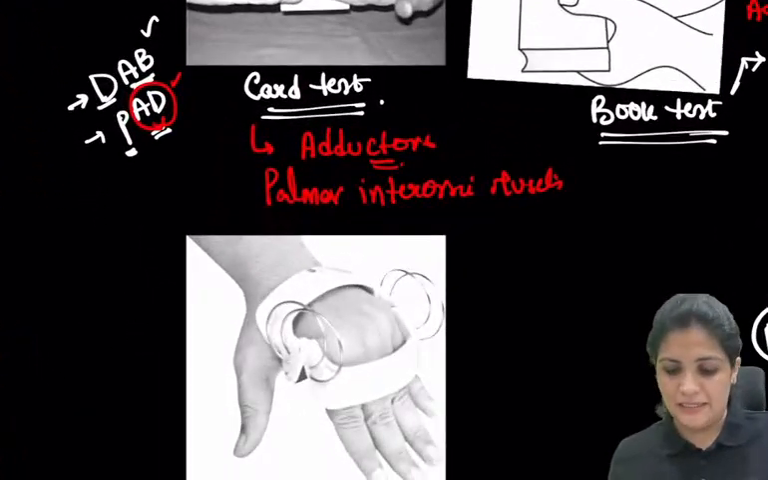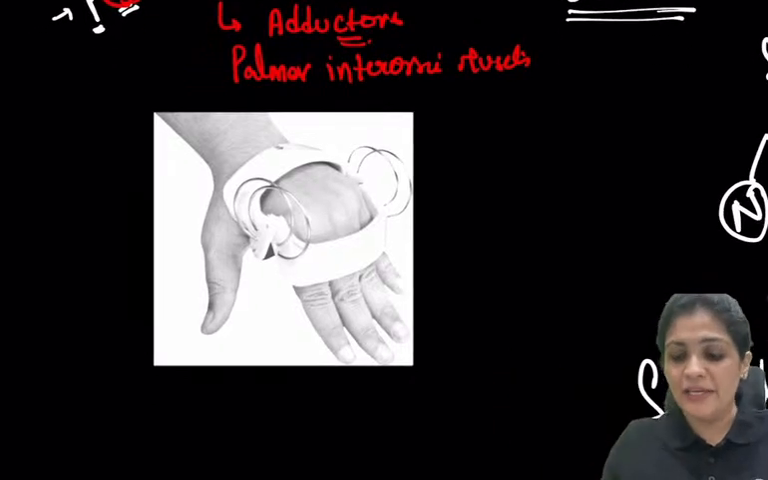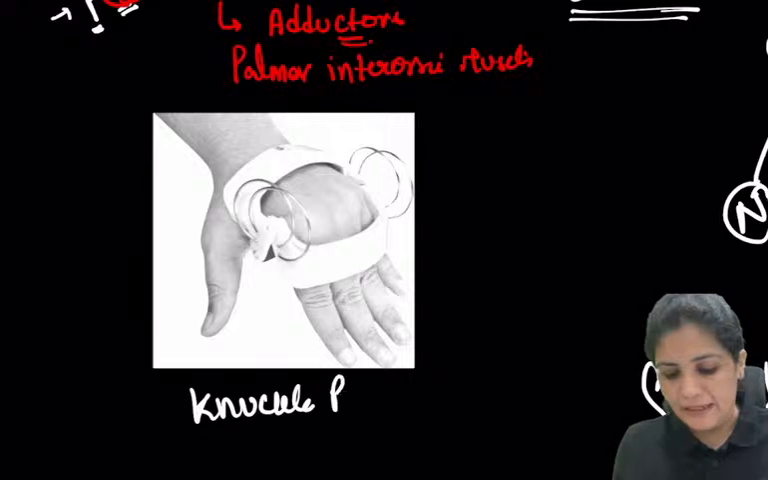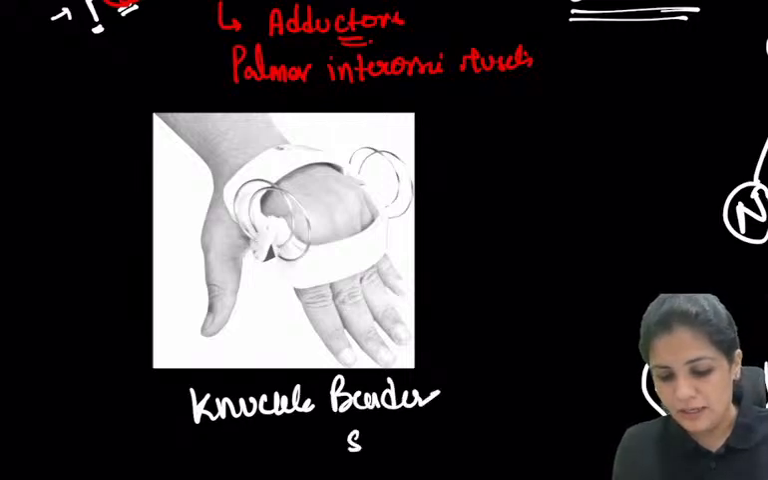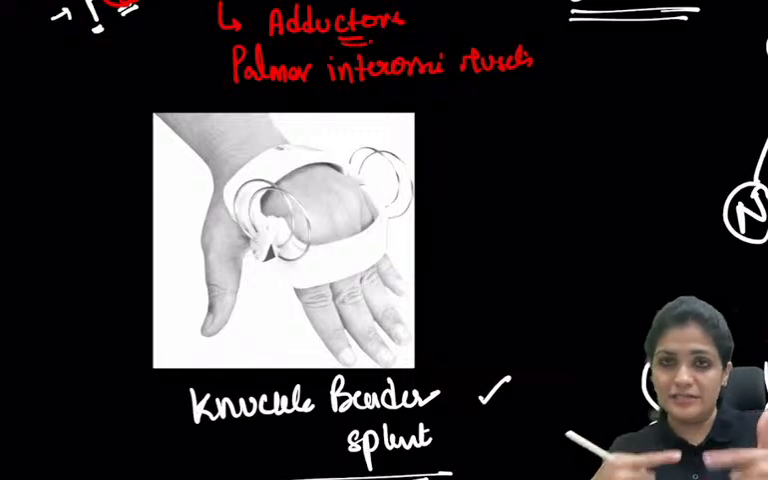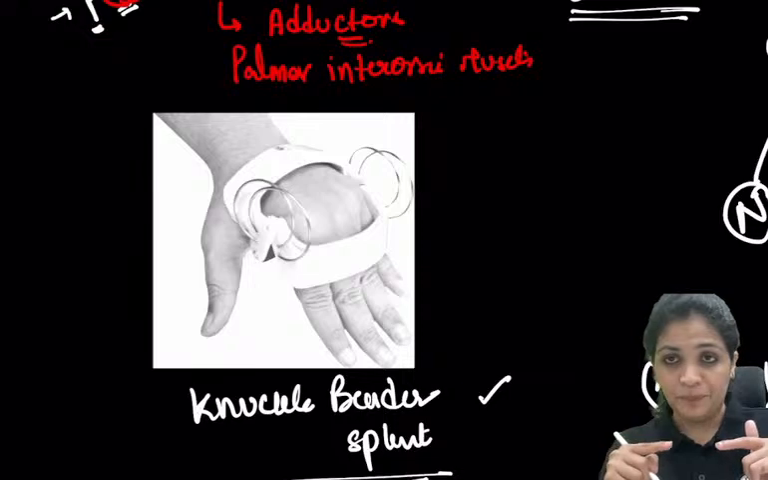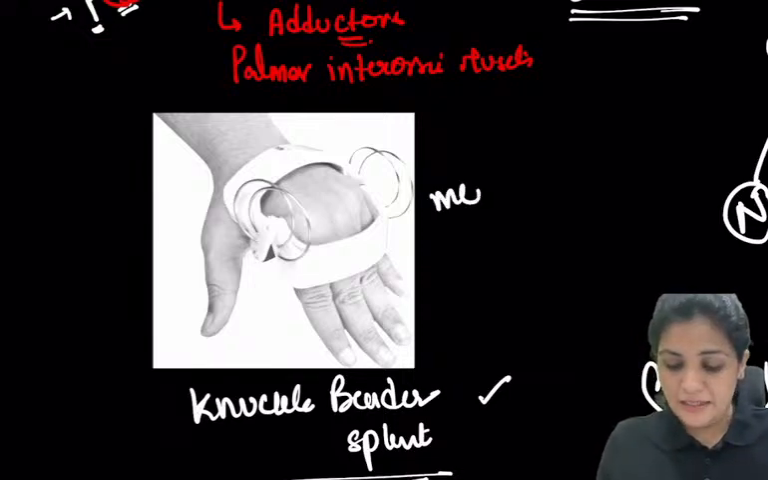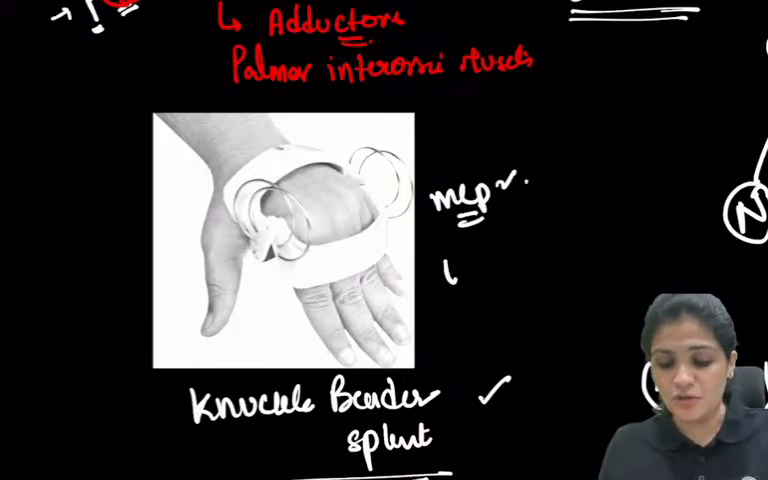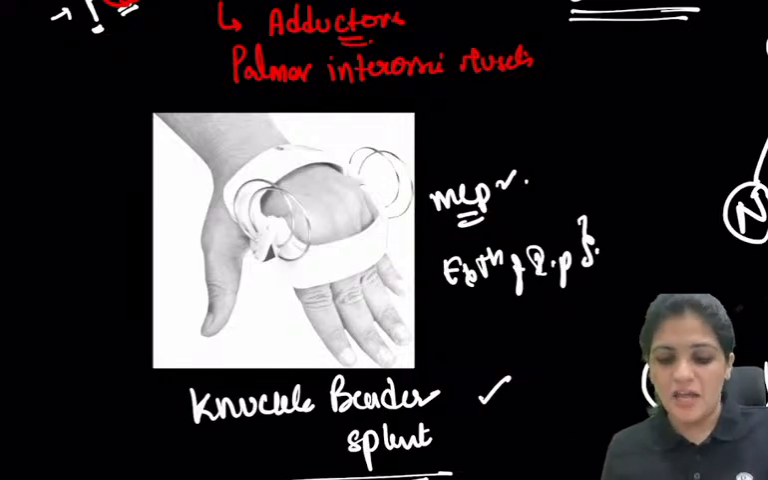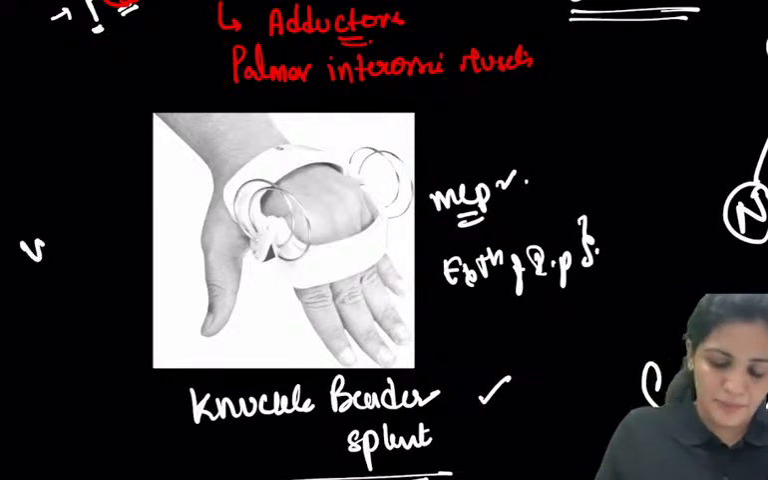And what is this? So we know for the radial nerve, it is the cock-up splint, and for the ulnar nerve, this is your knuckle bender splint. So again, as I've told you, what is the splint for? You put the hand in the functional position, where you're causing flexion of your MCP and extension of your IP, as the action of the lumbricals. So this is called the knuckle bender splint. Simply remember this as used in case of your ulnar nerve.